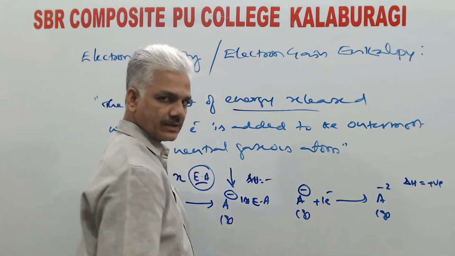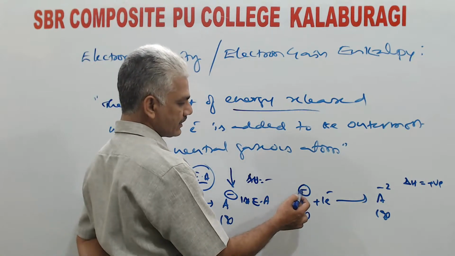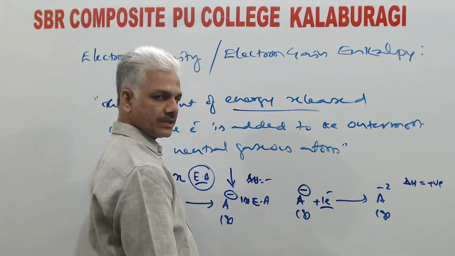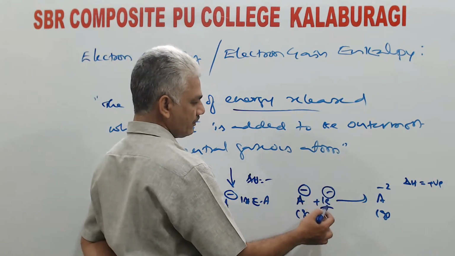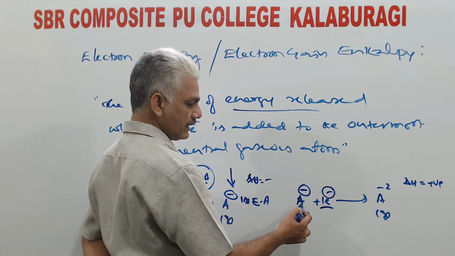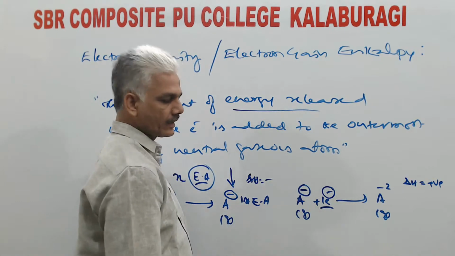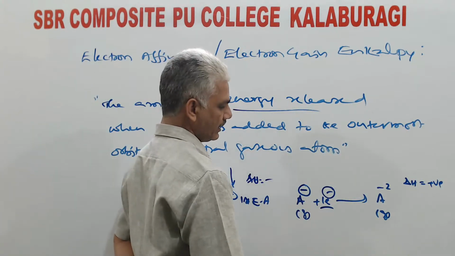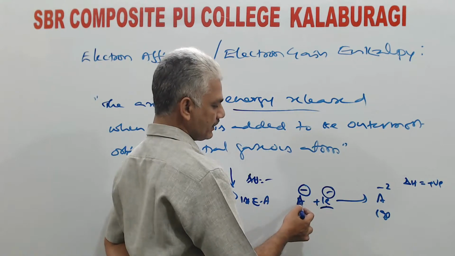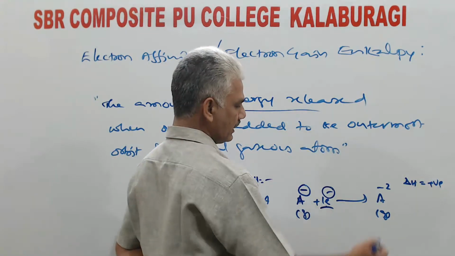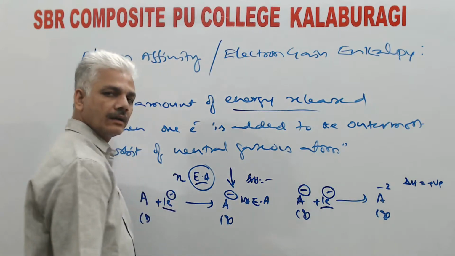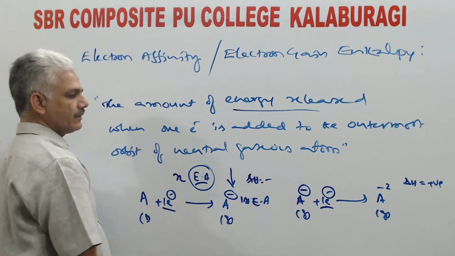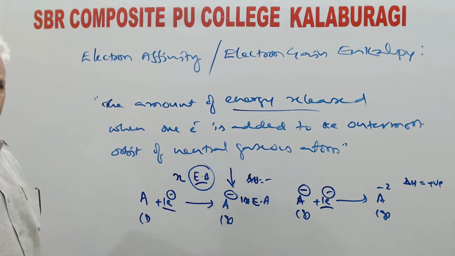But in the second process, that ion has already acquired negative charge and you are trying to add one more negatively charged particle. Therefore, there will be repulsive forces between the incoming electron and the anion. To overcome those repulsive forces, we have to spend additional energy. Then, by force, this electron will be added to that ion, and you may get the dinegative anion. So that is why successive electron affinity values keep on decreasing.